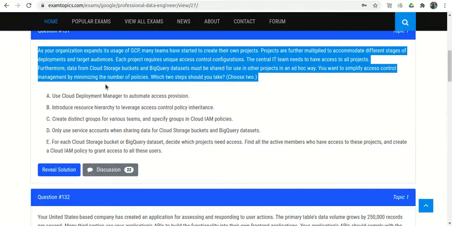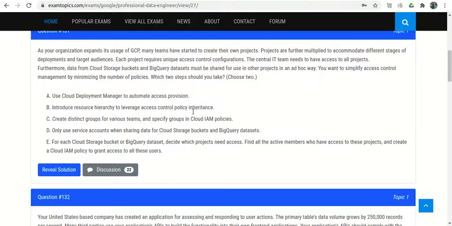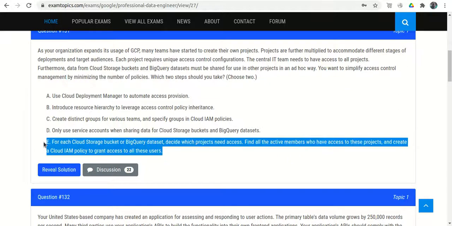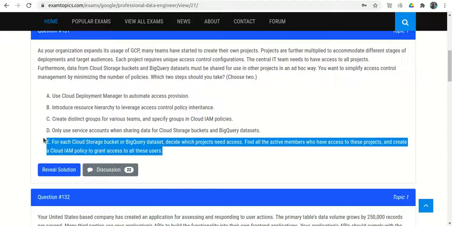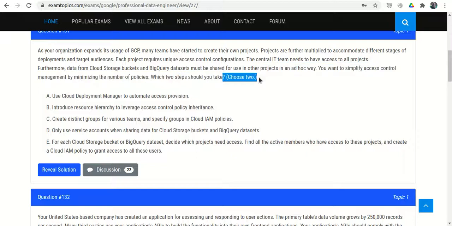Like in this question, we need to give some access with the minimum number of policies. And in option E, they say that we will provide the access to all users. So option E is wrong. In this way we can easily eliminate options. We have to choose 2 options, so we have easily eliminated at least 1 option.